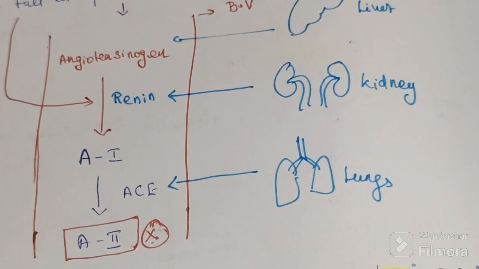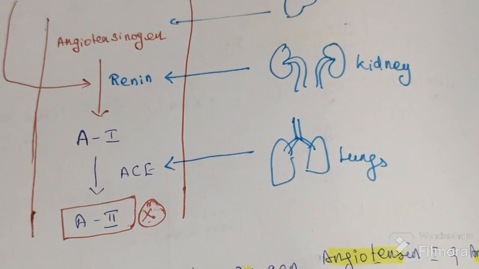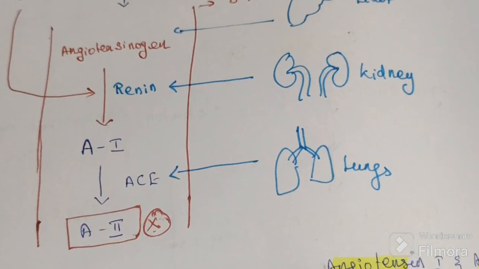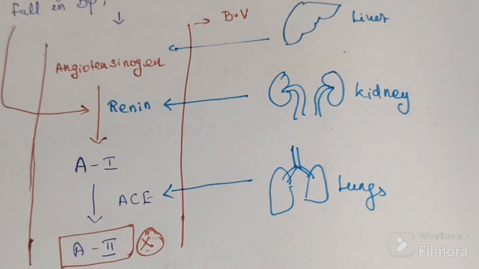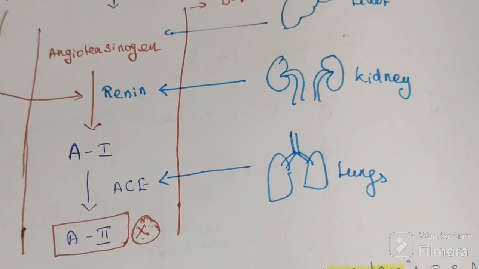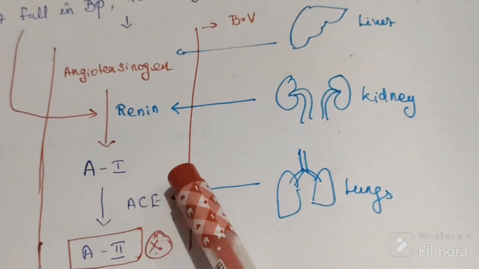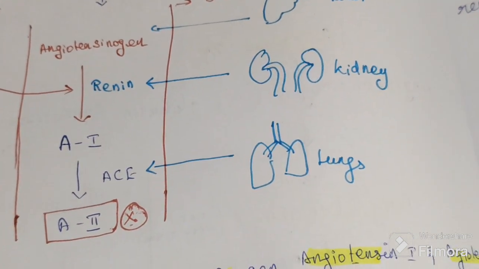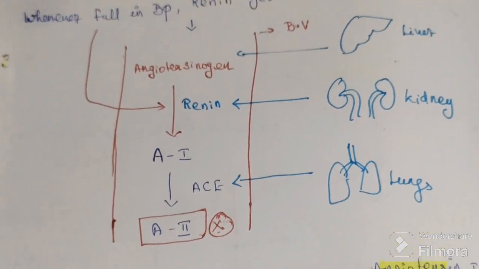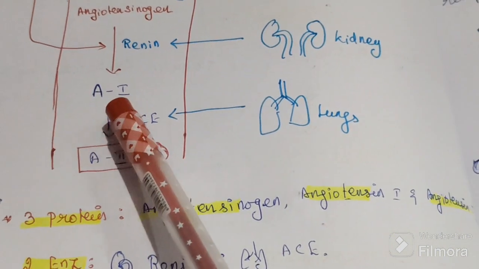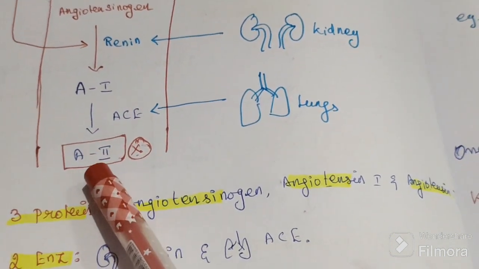Now from the lungs another enzyme will come, that is called ACE, angiotensin converting enzyme. It will convert angiotensin 1 to angiotensin 2. So finally we have 3 proteins and 2 enzymes. What are the 3 proteins? Angiotensinogen, then angiotensin 1 and angiotensin 2.